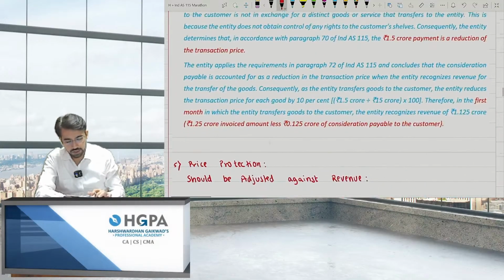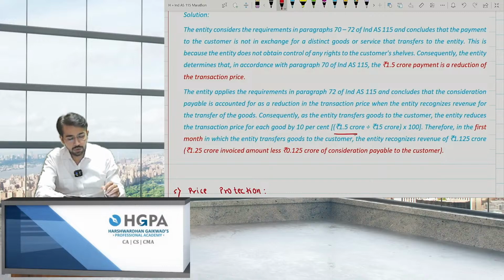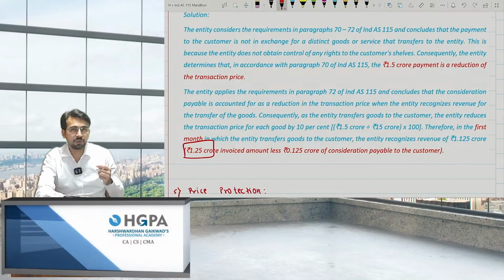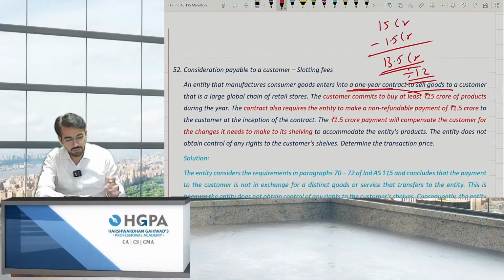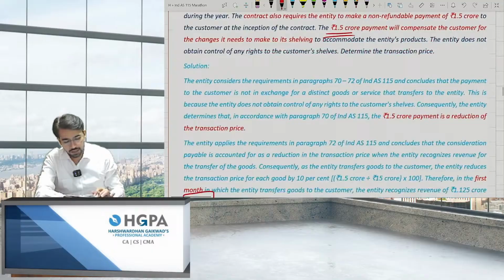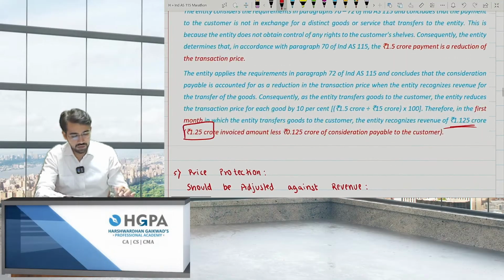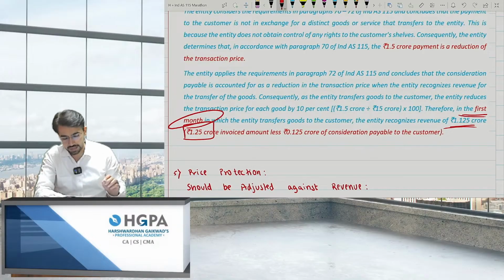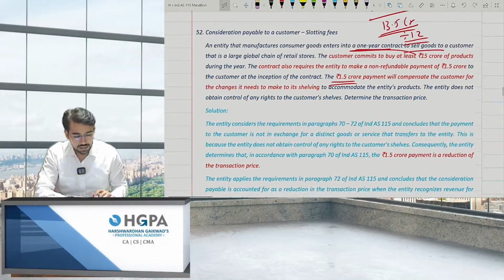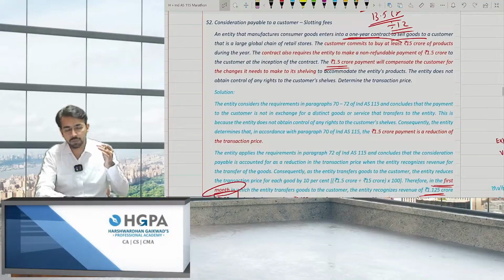So over here you can check, 15 crores, that is for 1 month, it will come to 1.25 crores. That is 1.25 minus the 10% of the units. 10% is nothing but 1.5 crores, right? So divided by 12, whatever the amount is, you will book as revenue. That is 1.125 crores every month. For the first month it is clearly given to you, right? So this is nothing but slot fees. Slot fees, you have to book on a net basis.